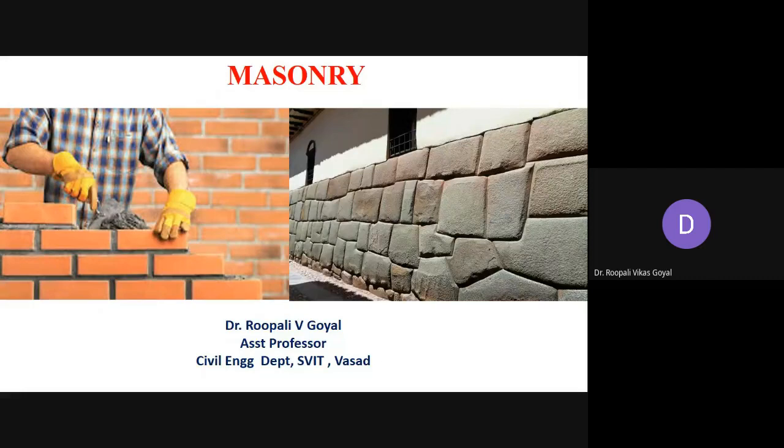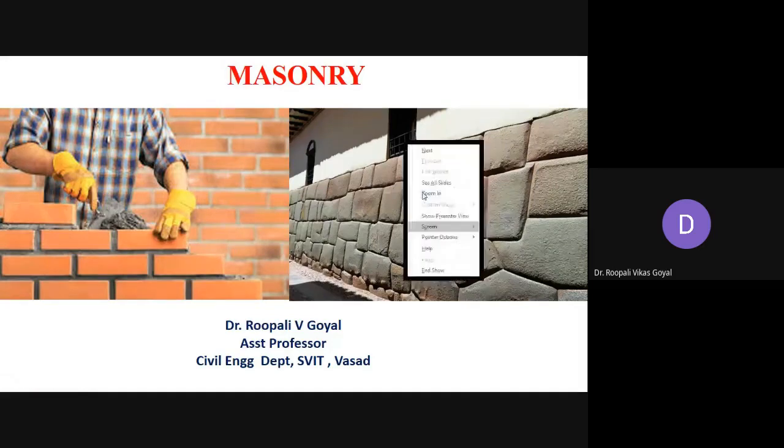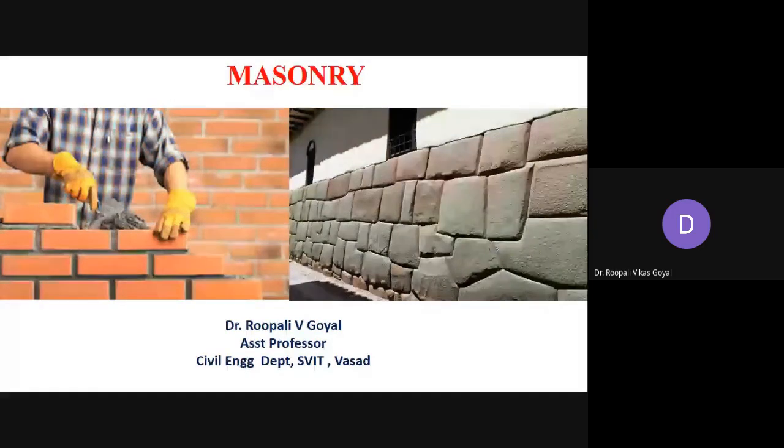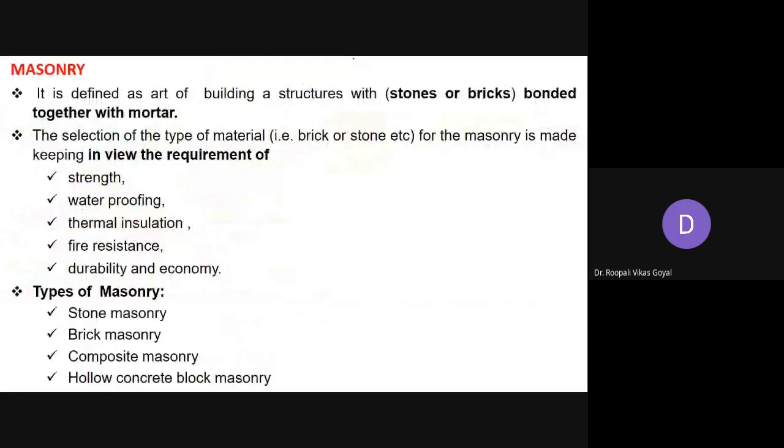We are going to discuss all the basic terms related to masonry. Today we are going to discuss this masonry work, and all the different terms related to masonry. Masonry is very important whenever we are dealing with the construction aspect. So what is masonry?